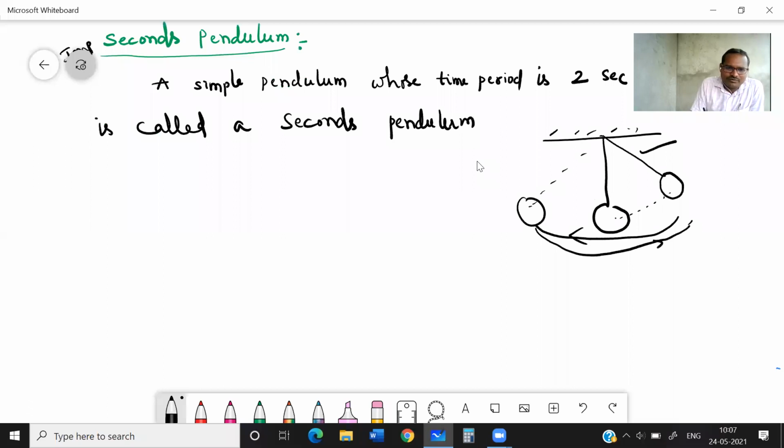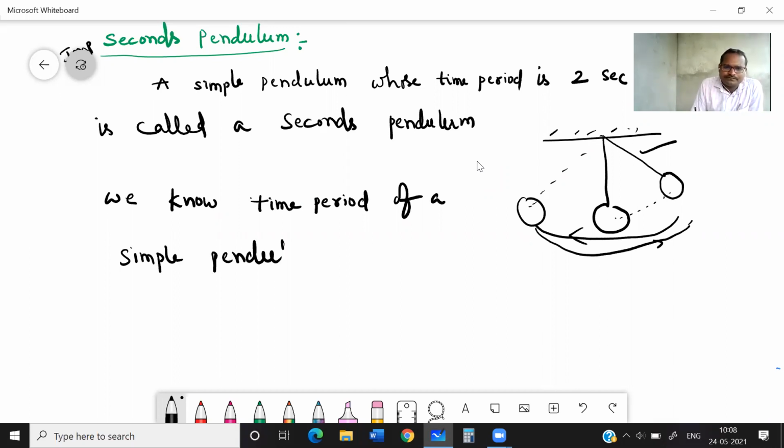Okay. Now see the time period formula. We know the time period of a simple pendulum is T is equal to 2 pi root L by g.